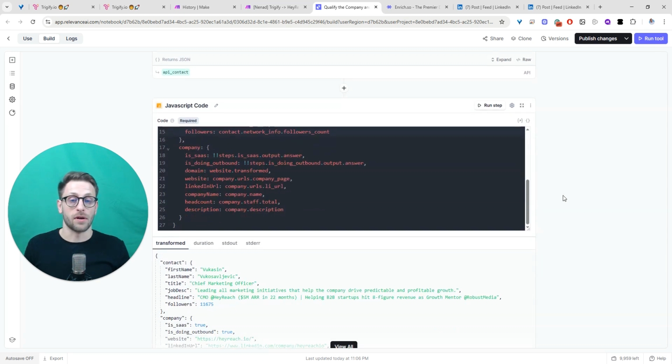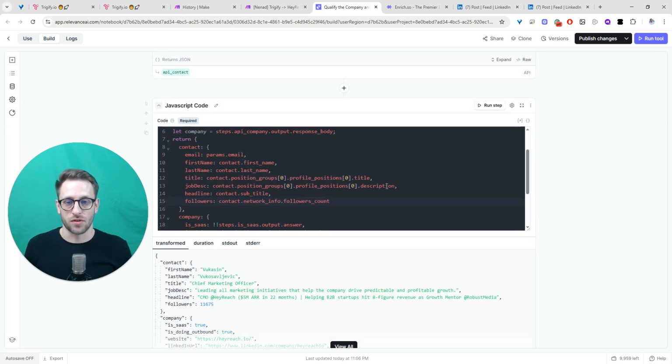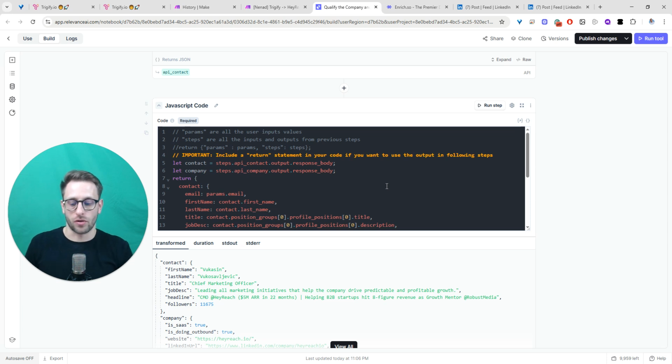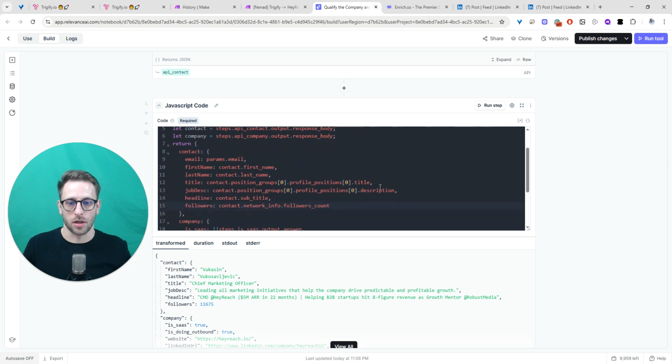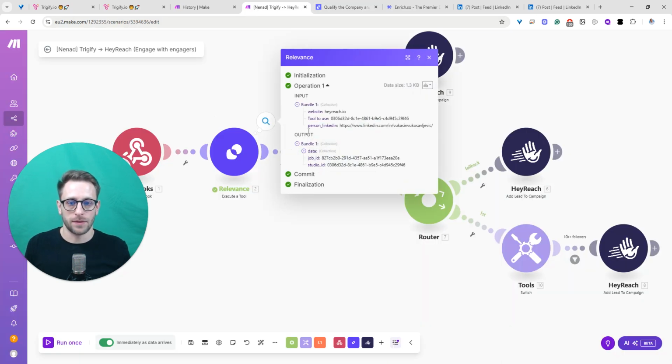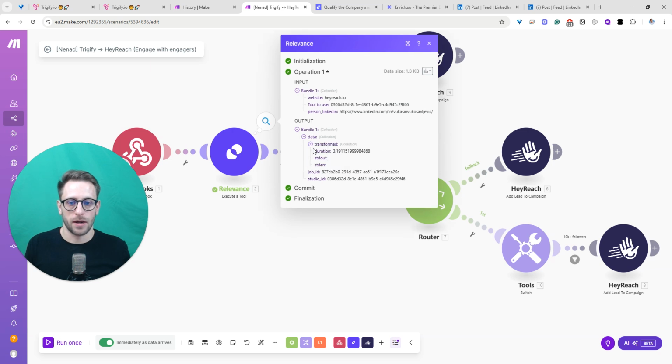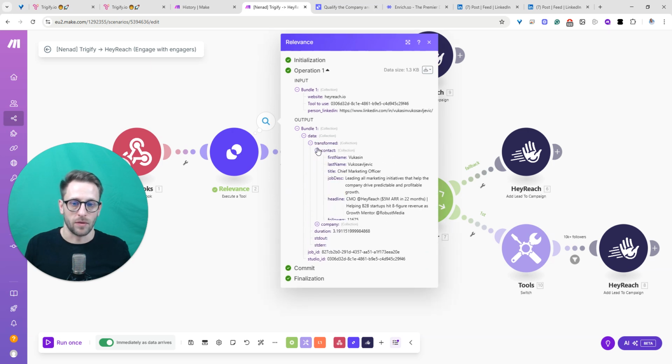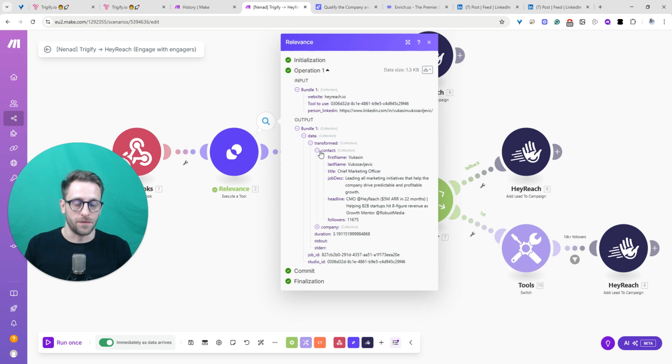And also at the very end, this is just a little bit of JavaScript. We want to transform all the data that we got into just an object with sub-objects with fields and values that are of interest to us. So if we go back, this is what we're going to get. So we get data transformed about the contact. Of course, don't be confused here.